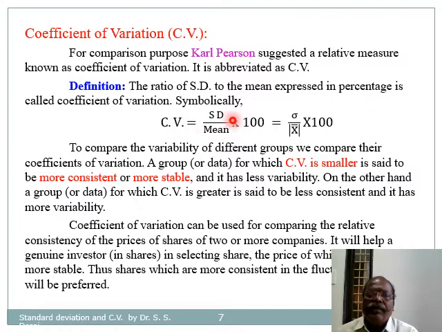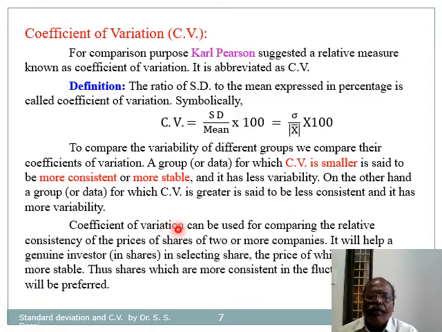Symbolically, CV equals standard deviation divided by mean into 100, that is equal to sigma divided by modulus of mean into 100. To compare the variability of different groups, we compare their coefficients of variation. A group or data for which CV is smaller is said to be more consistent or more stable than the other group.